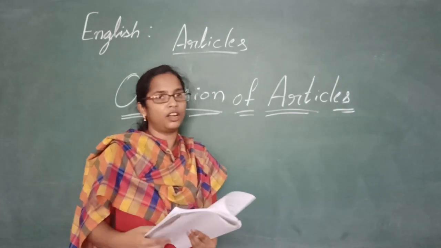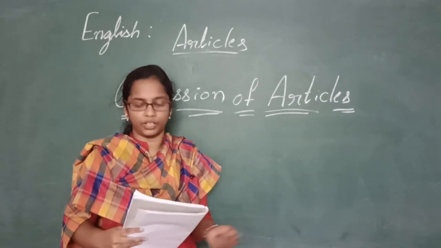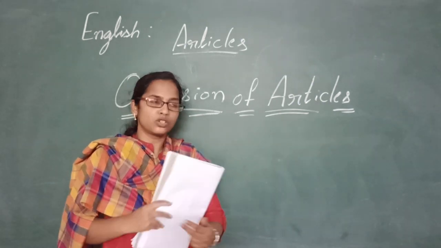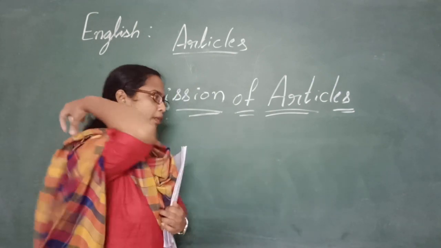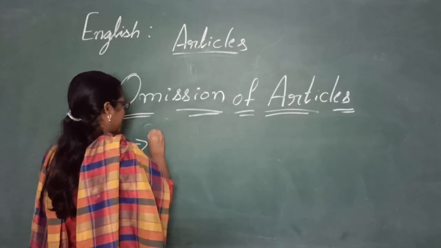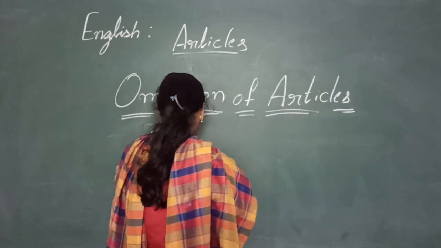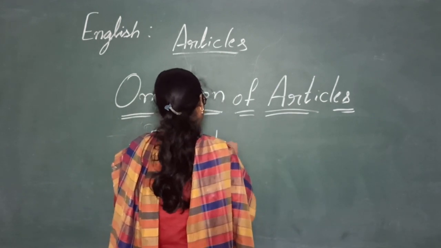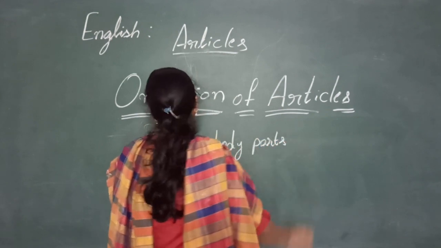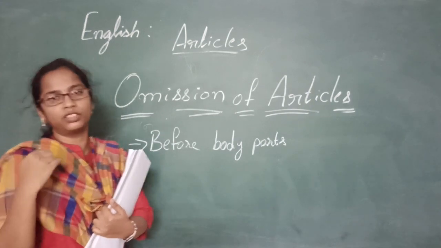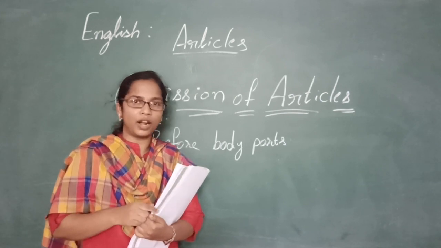Now, hope you all are very clear with this omission of articles. Omission of articles means where we should not use the article. We also don't need to use any article before our body parts. Before body parts means nose, mouth, eyes, ears. We don't need to use articles before the body parts.